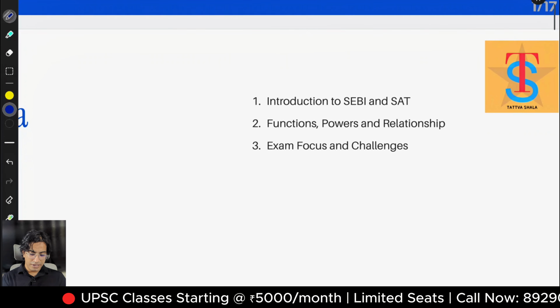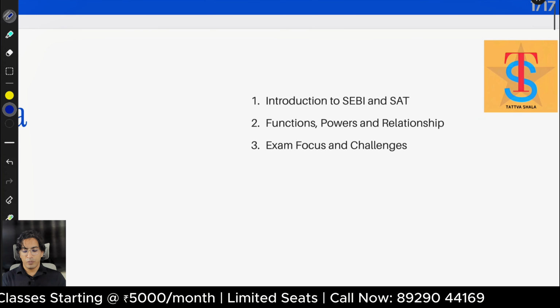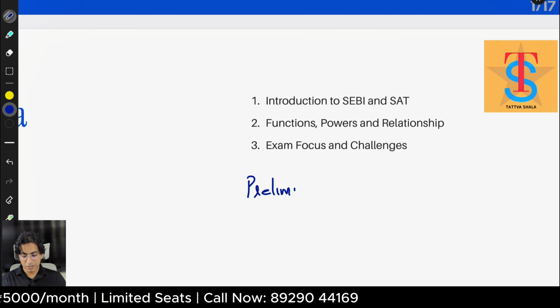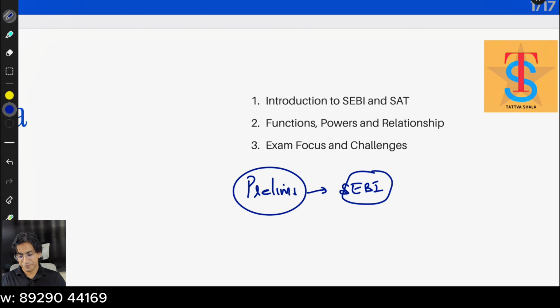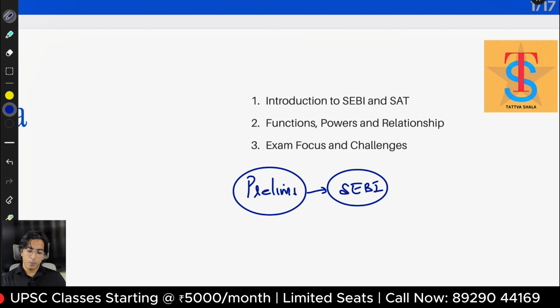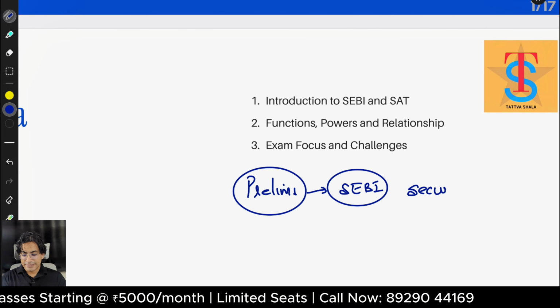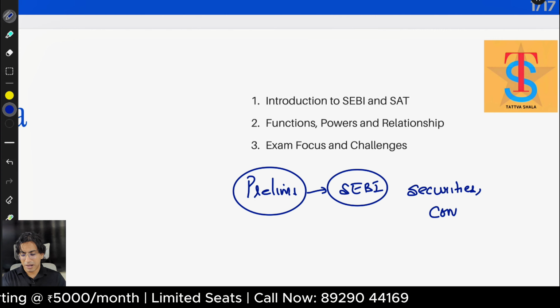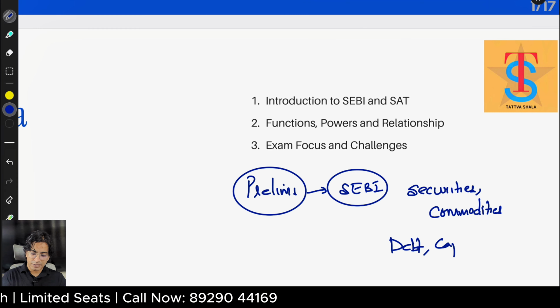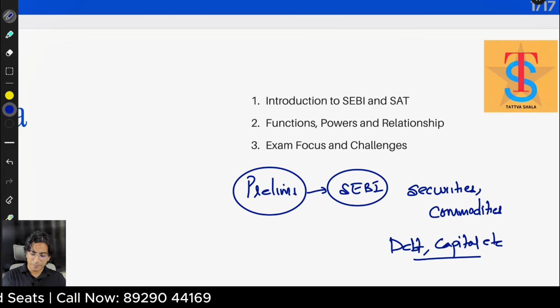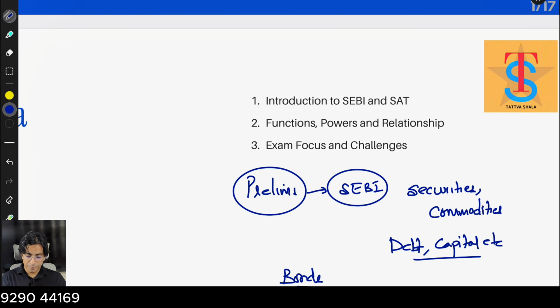Why I thought that this is important is because we know that in prelims already questions related to SEBI have been asked, and now they are asking us more about securities and commodities markets, different types of markets, debt markets, capital markets, etc., and even different types of bonds. But here today we will only talk about SEBI and SAT, right?